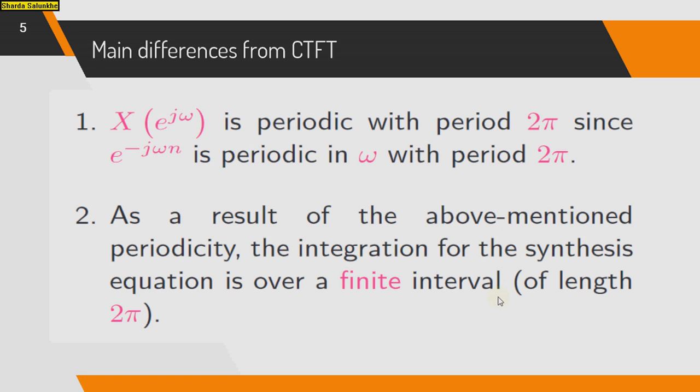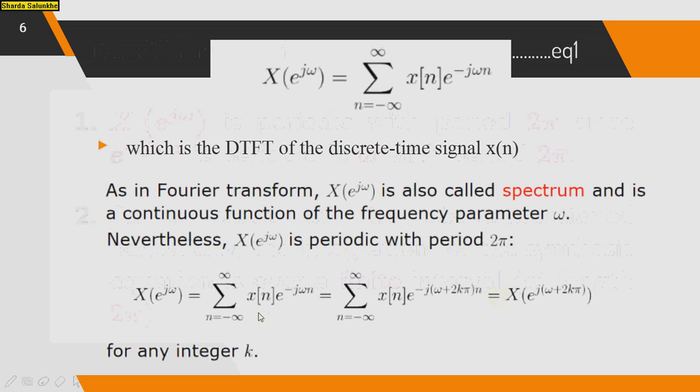As a result of the above mentioned periodicity, the integration for the synthesis equation over a finite interval will be of length 2 pi. That is, X of e raised to j omega is equal to the summation from minus infinity to infinity of x of n e raised to minus j omega n, which is the DTFT of a discrete time signal x of n. Like the Fourier transform, this X of e raised to j omega is also called a spectrum, and it is a continuous function of the frequency parameter omega. Nevertheless, X of e raised to j omega is periodic with the period 2 pi.